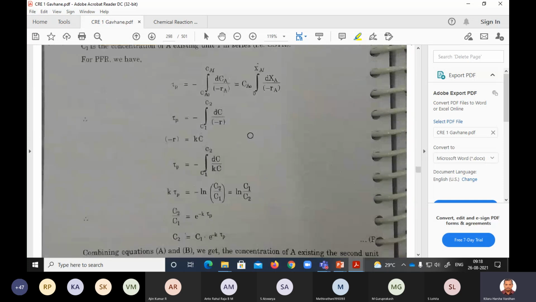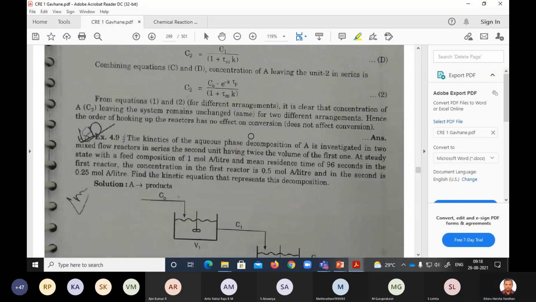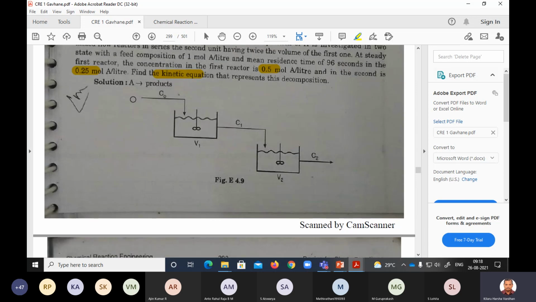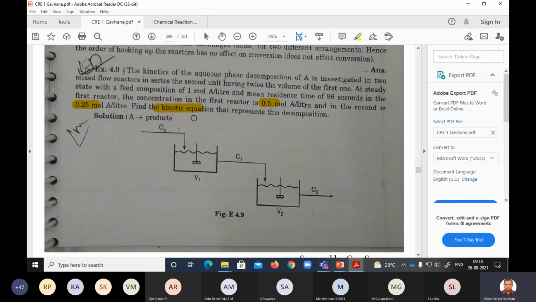So next problem you can see here. This is the problem which he is asking you. The kinetics of aqueous phase decomposition of A is investigated in two mixed reactors in series. The second unit is twice as large. At steady state, a feed composition of 1 and a residence time of 96 in the first reactor, CA1 is 0.5 and CA2 is 0.25. Kindly find the rate expression, right? So this is what he gave. A gives product. We don't know what is the order because he never said it is an elementary reaction or something like that. He just gave aqueous phase.